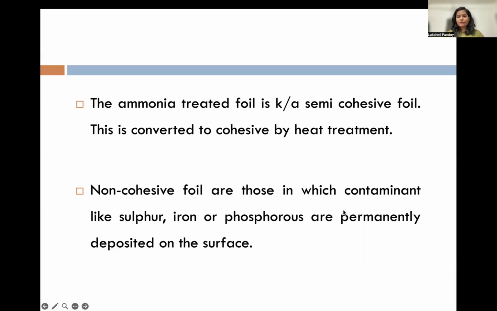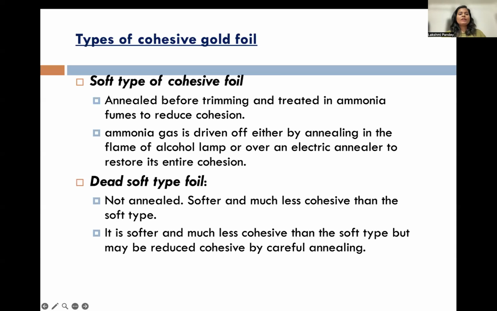Non-cohesive foils are those in which contaminants like sulfur, iron, or phosphorus are permanently deposited on the surface. I've already explained this. What are the types of cohesive gold foils? Soft type of cohesive foils: annealed before trimming and treated in ammonia fumes to reduce cohesion. Ammonia gas is driven off either by annealing in the flame of an alcohol lamp or over an electric annealer to restore its entire cohesion.